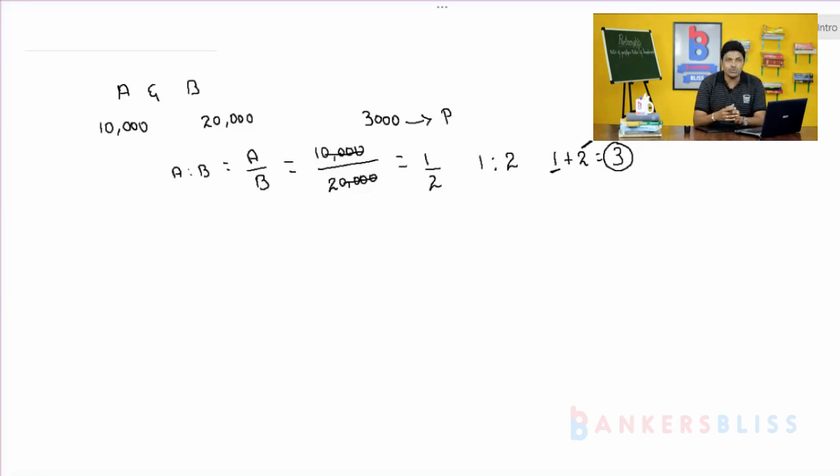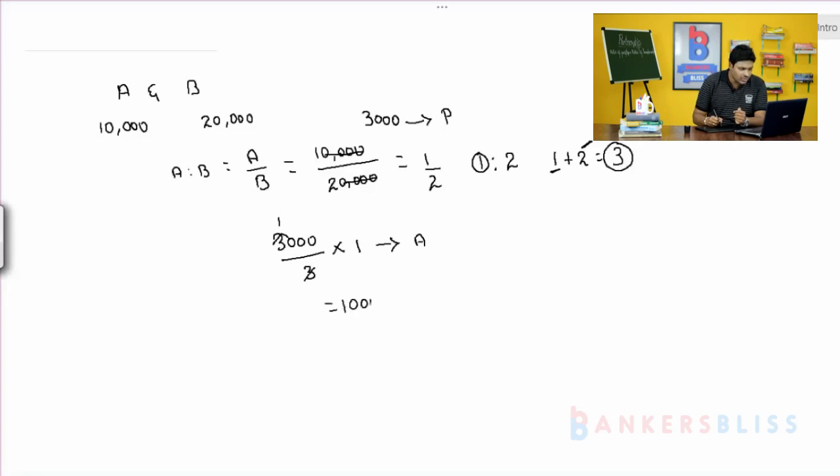So you have to divide the profit amount, these 3,000, into three parts. 3,000 divided by 3 into 1 gives the profit share of A, which is 1,000.